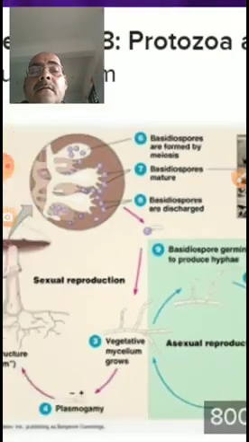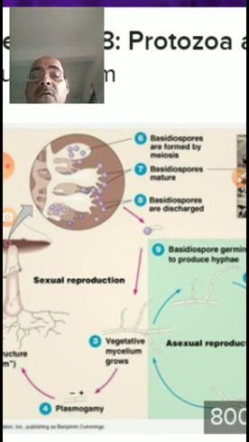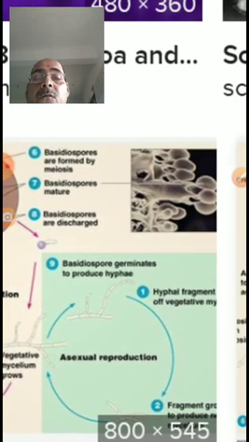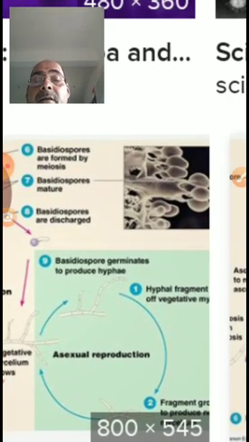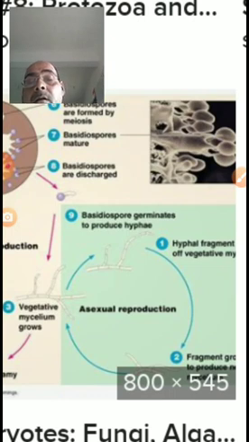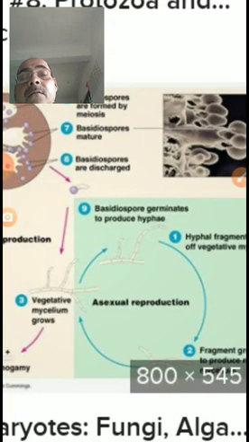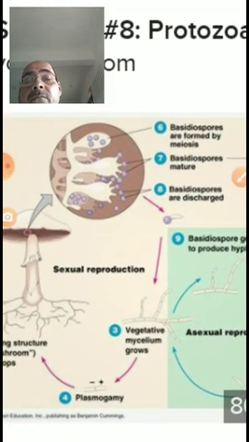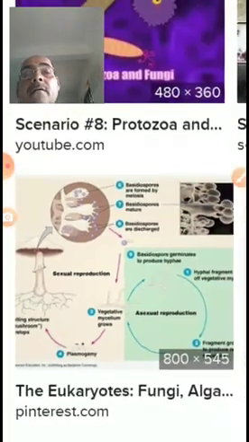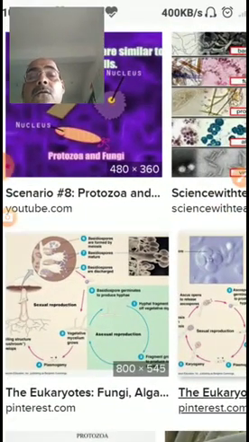My dear students, one more useful fungus is the mushroom. The mushroom has basidium and basidiospores, and mushrooms are used as a main source of food, that is, protein. You are looking here at the process of reproduction in basidiospore-bearing fungi like mushroom, and the protozoans.